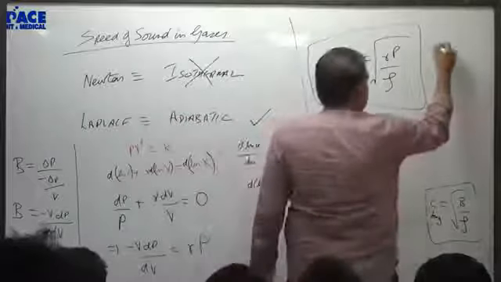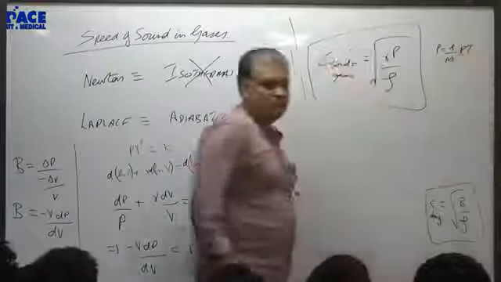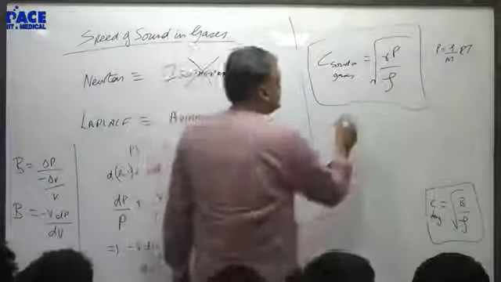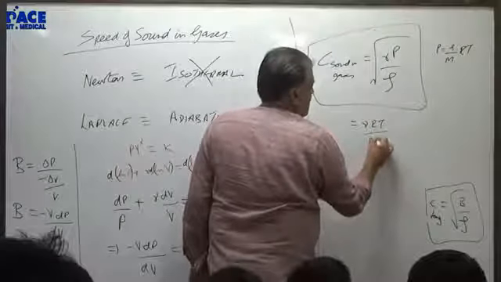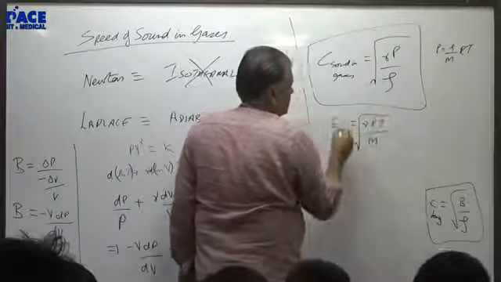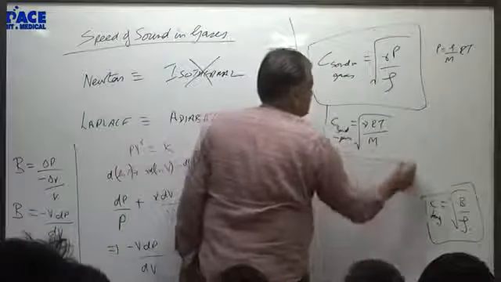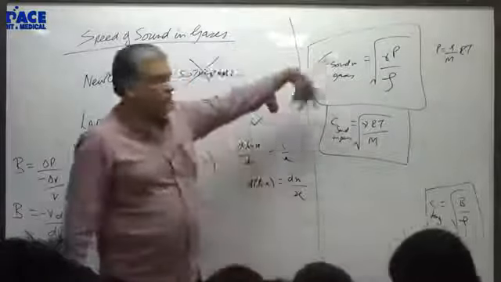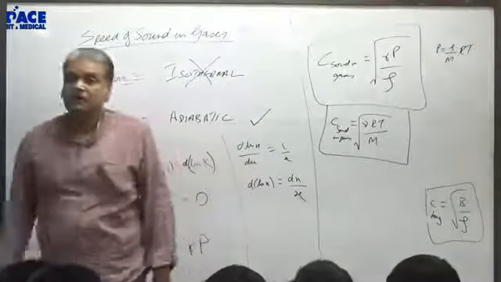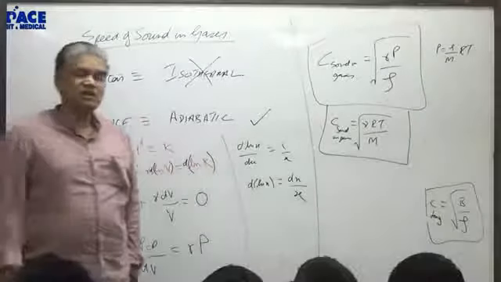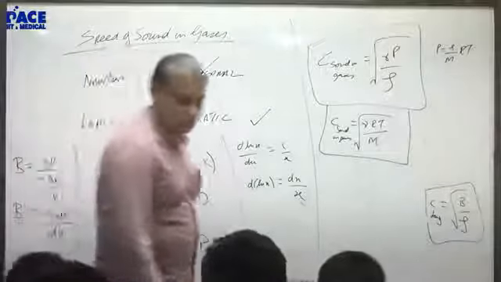And we know from our kinetic theory of gases that PV equal to nRT is the gas law. I can also rewrite it as P by rho is RT by M, so the speed is root of gamma RT by M. So that's the alternate formula for speed of sound in gases. These are the formulas: gamma P by rho, gamma RT by M. Now we will see that if some factors are changed, how does the speed of sound change? So we've got those two formulas.